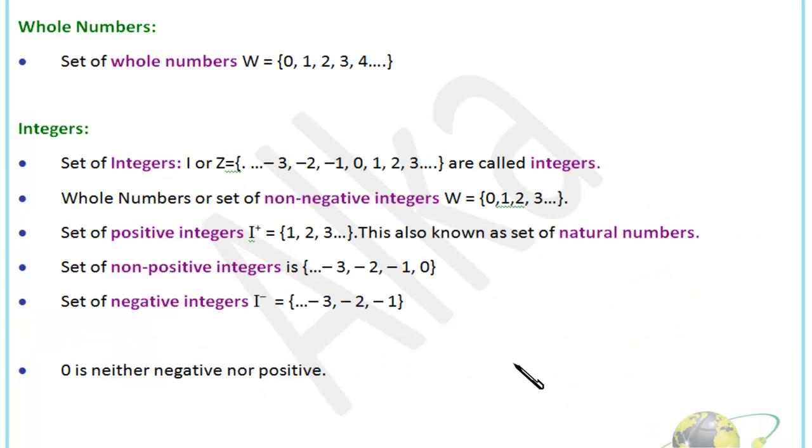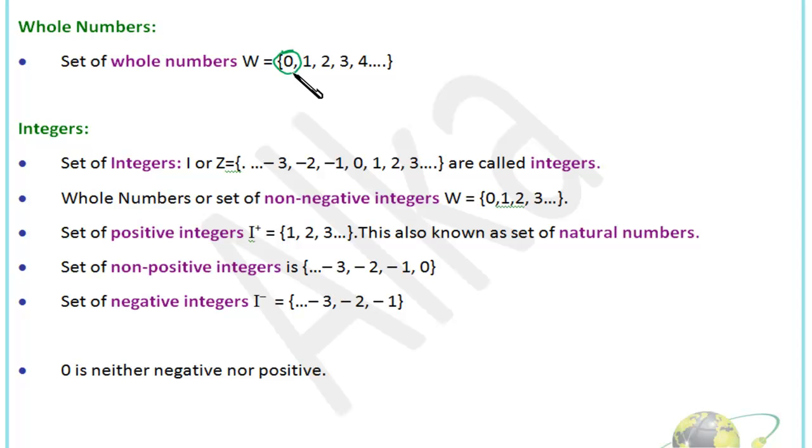Now friends, next in the series is whole numbers. See, we have just discussed natural numbers. Now what is the set of whole numbers? All the elements of natural numbers are there in the set of whole numbers. One element is extra, that is 0. Right? So that is the only difference between natural numbers and whole numbers. That is number 0.